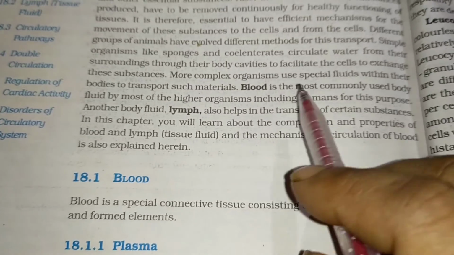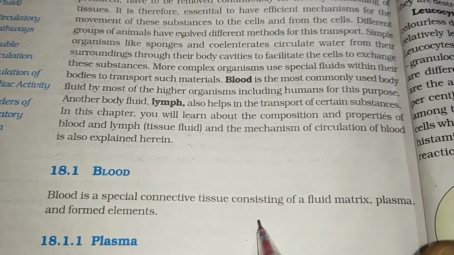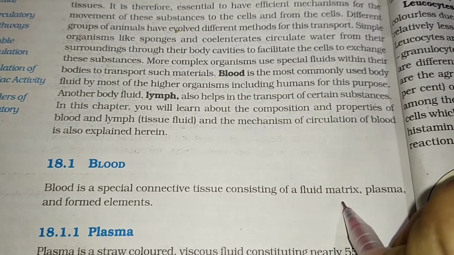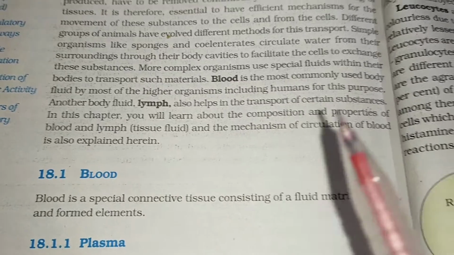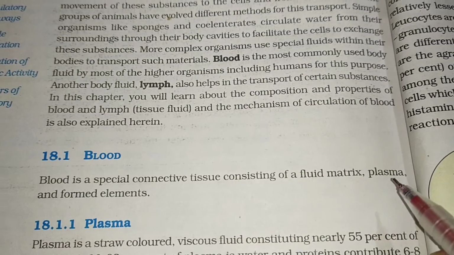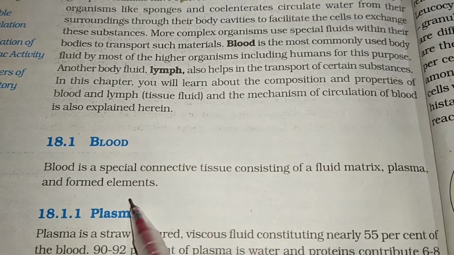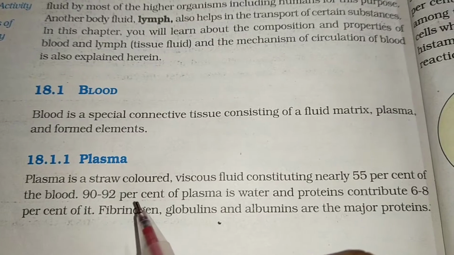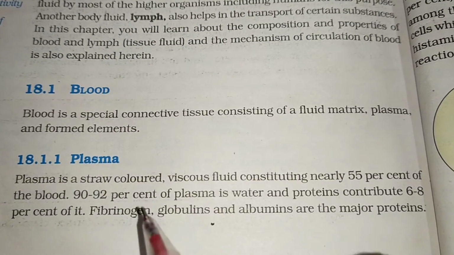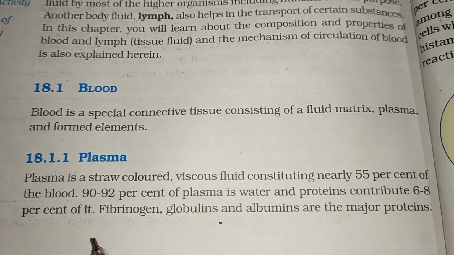So blood is actually a liquid fluid connective tissue. All of you know that it consists of which one? Fluid matrix, that is called plasma, and formed elements, that is called cells. So it consists of two categories. One is plasma, 55% plasma is there, and 45% formed elements, that is actually blood cells, are present. So the plasma is a straw color viscous fluid constituting nearly 55% of the blood.